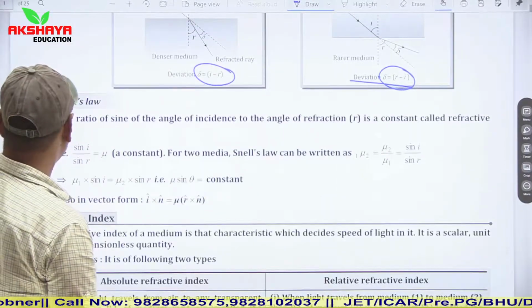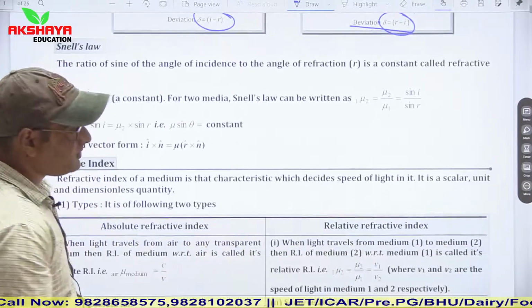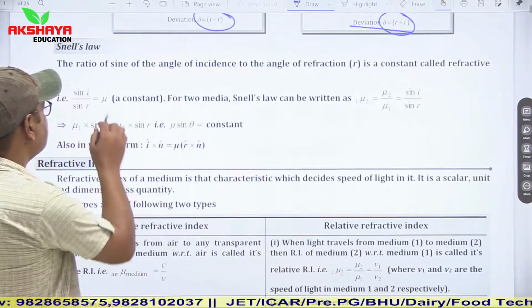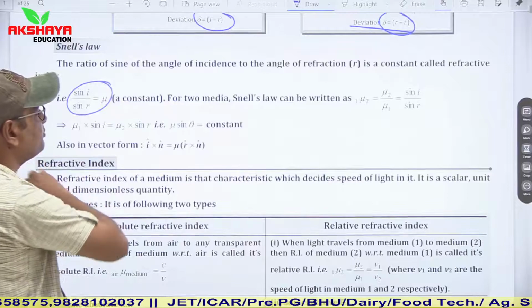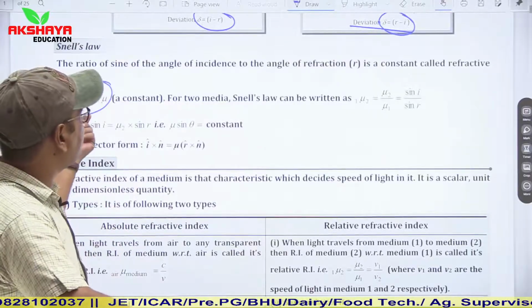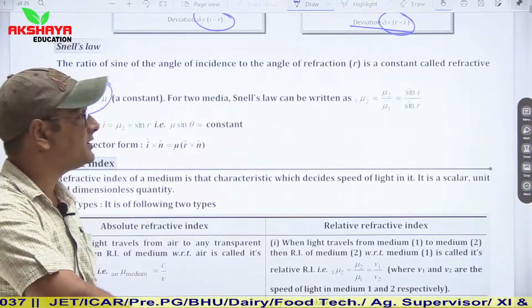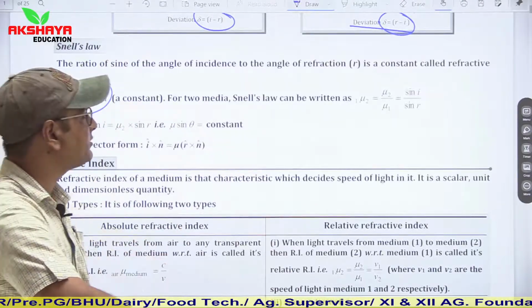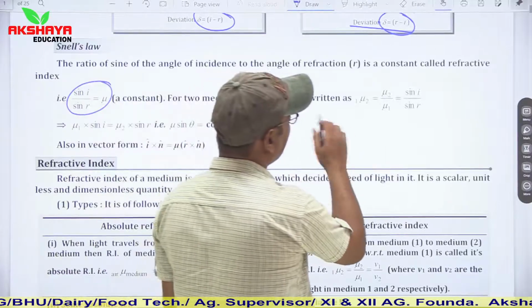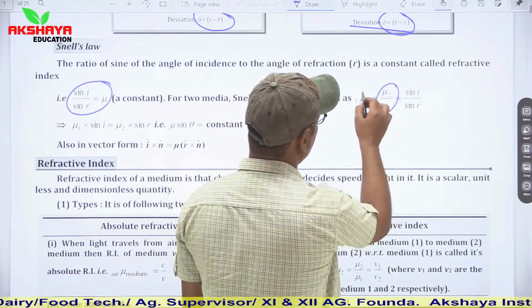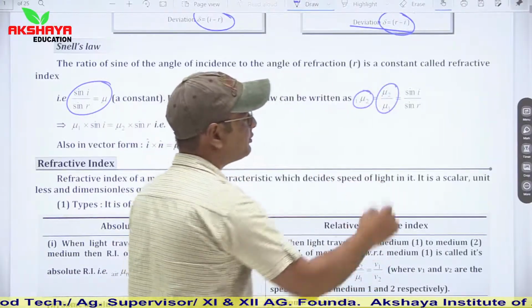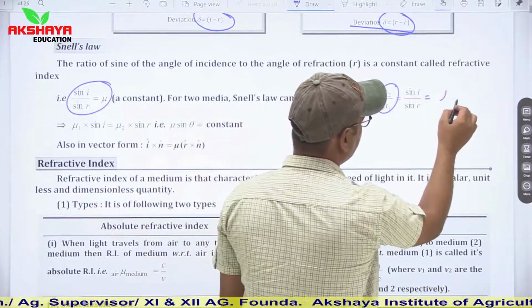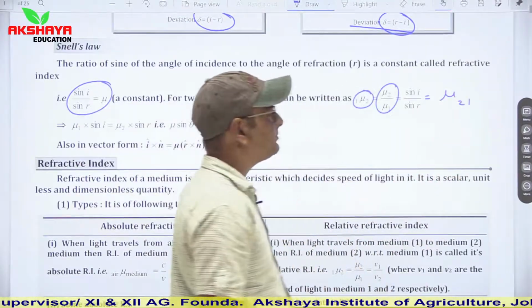refraction of light can be explained by Snell's law. Snell gives a relation: sin i upon sin r is equal to mu. Here i is the angle of incidence, r is the angle of refraction, and mu is the relative refractive index of the second medium with respect to the first. It can also be written as mu2 upon mu1, or 1mu2, or mu21.